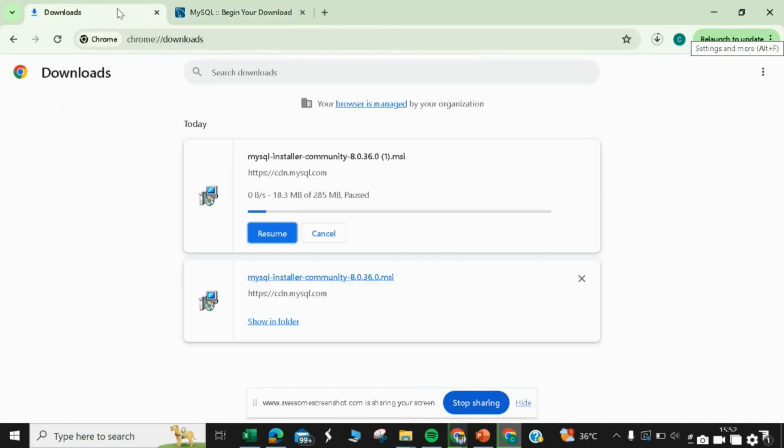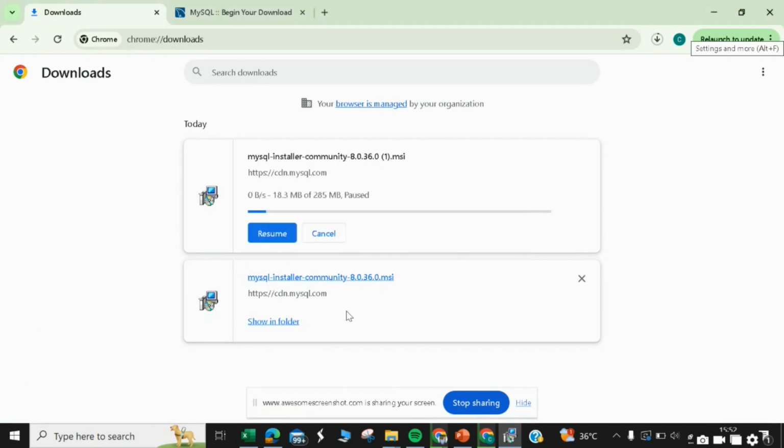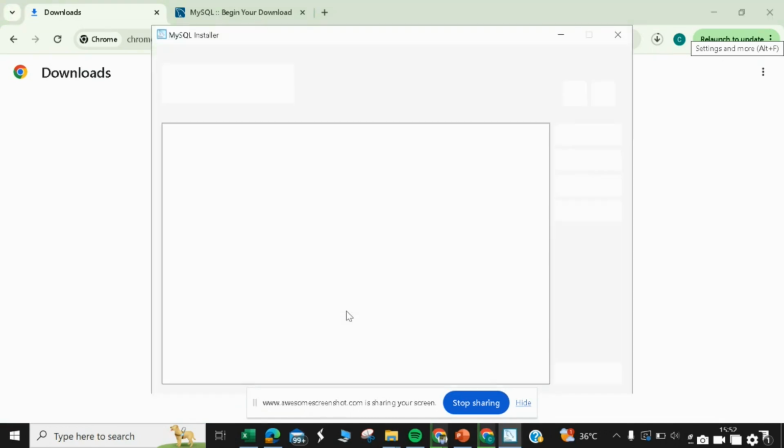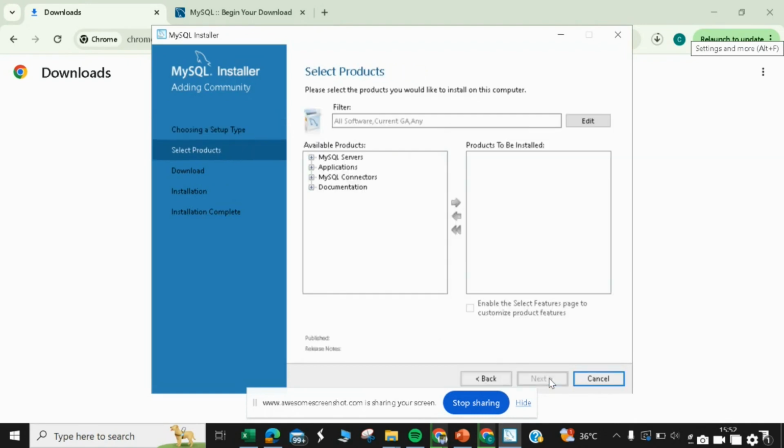So once you download the entire setup, you just need to open it, give the necessary permissions, and after this you will find such type of screen. Since we want to understand what are the products we're going to install, so I'll choose for a custom setup. So click on custom and click next.